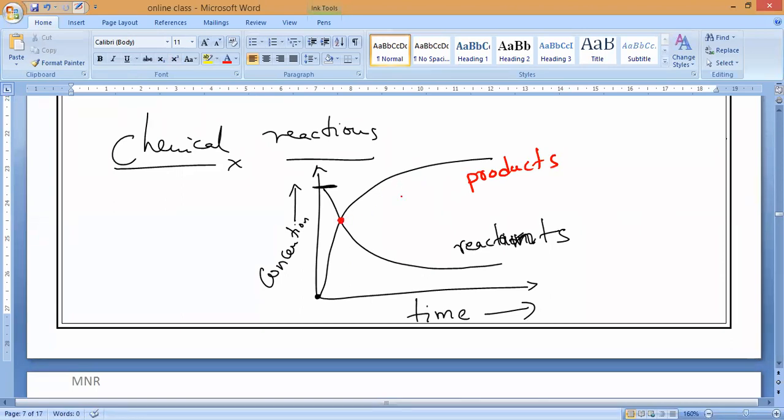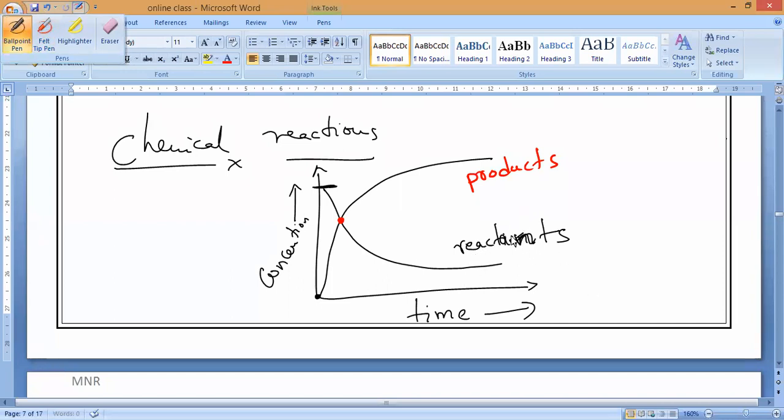In the sense of what it is, apply your mathematical brain and tell me: at the point of intersection, what is happening? Exactly both are half. It means 50% of the reactants are converting into 50% product.